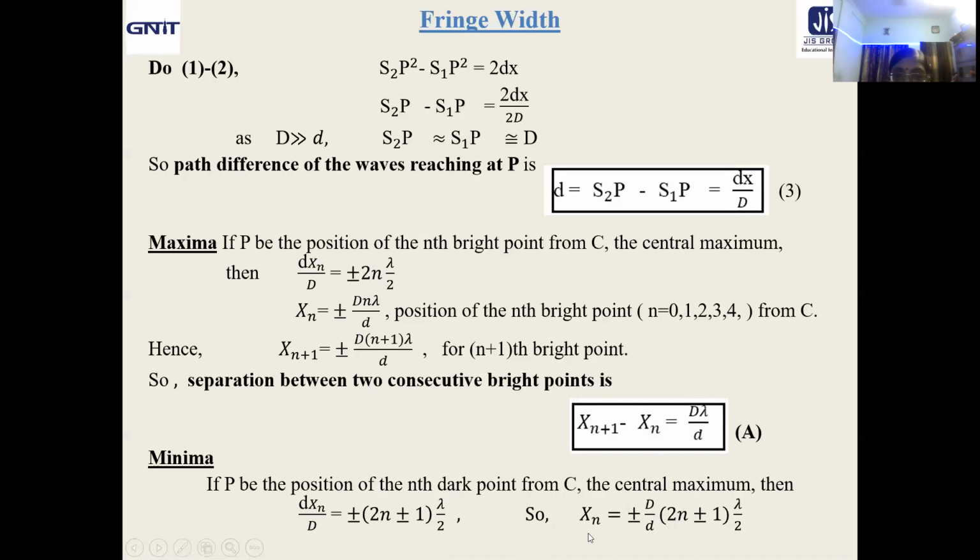The position of the nth dark point from C, the position of central maximum, is given by D by d into (2n plus minus 1) lambda by 2. So x_n, the position of the nth dark point with respect to C, is plus minus D by d into (2n plus minus 1) lambda by 2.